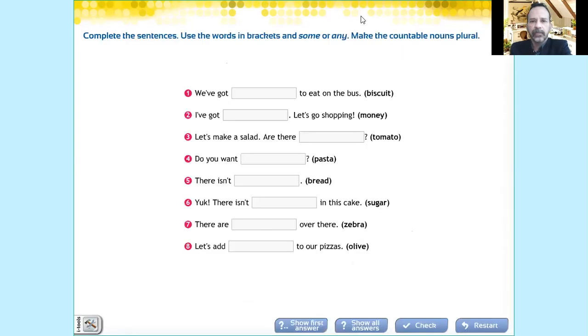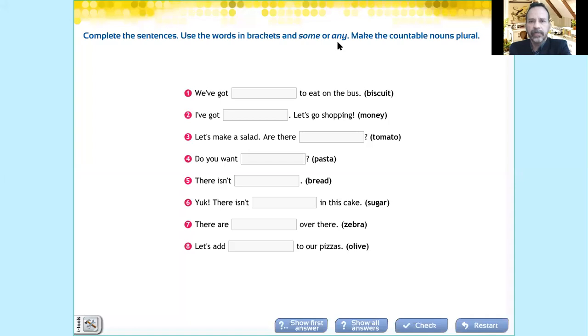Now, let's share the other example. Okay. And it says here, complete the sentences that use the words in brackets and some or any. Make the countable nouns plural. It says, we've got, look, in parentheses you have, or bracket, it says, biscuit.